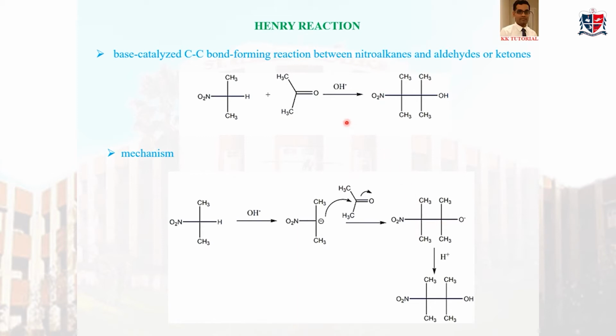This reaction is known as the Henry reaction. Primary and secondary nitroalkanes give the Henry reaction. Tertiary nitroalkane will not give the Henry reaction because there is no alpha hydrogen atom in tertiary nitroalkane.